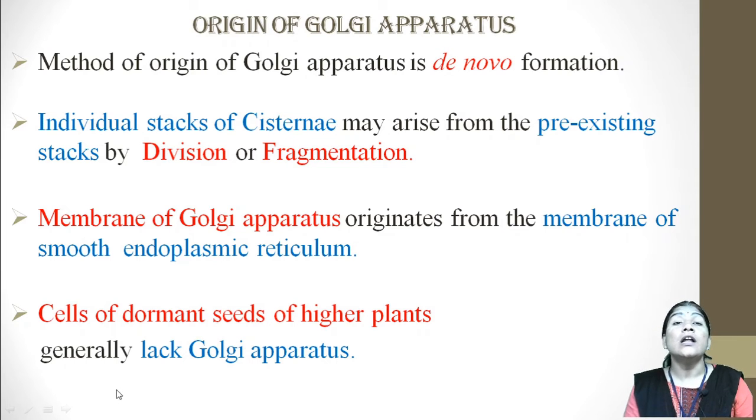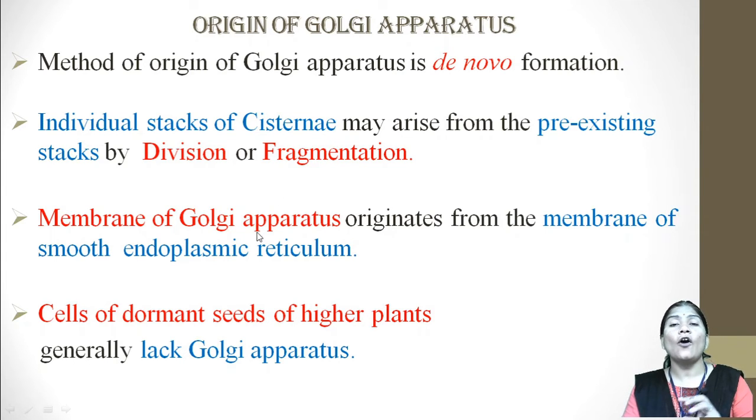Means when we learn the origin of Golgi apparatus, the most concrete hypothesis is that the Golgi apparatus originated by the process of de novo, means newly formed. The individual stacks of cisternae may arise from the pre-existing stacks by the process of division and fragmentation.